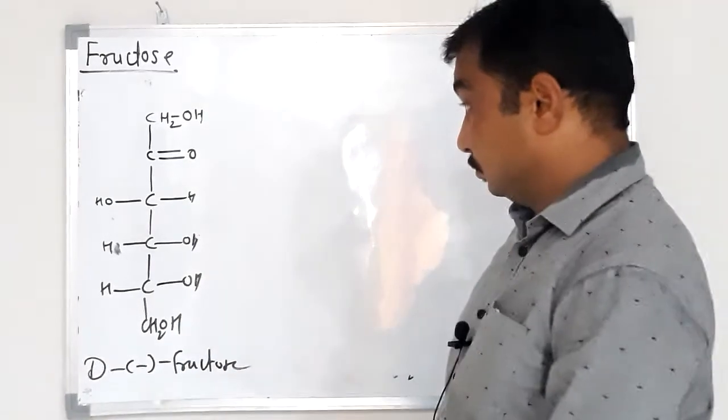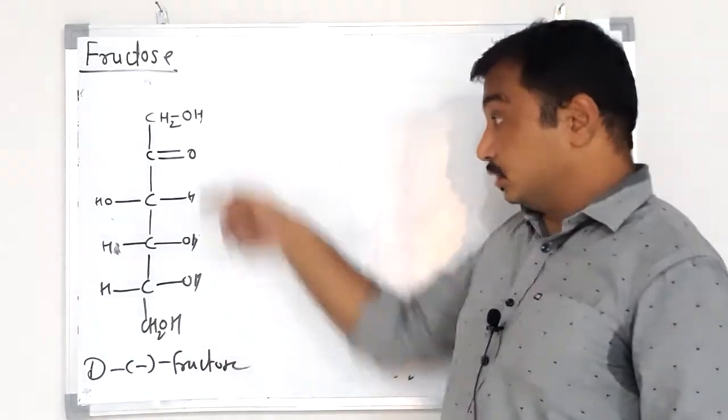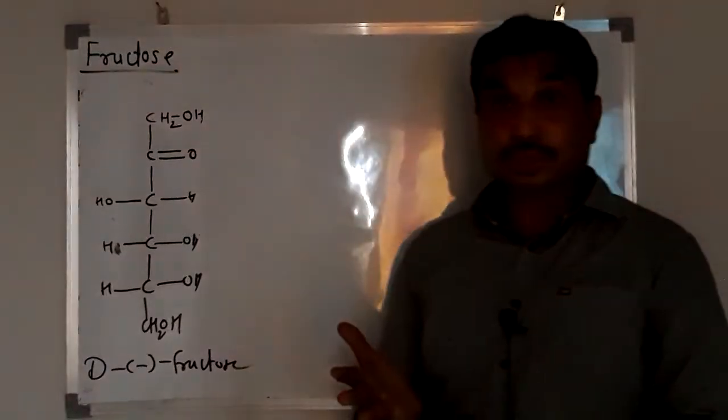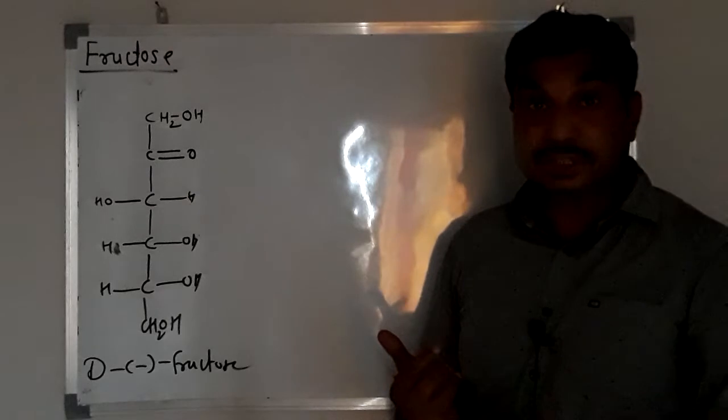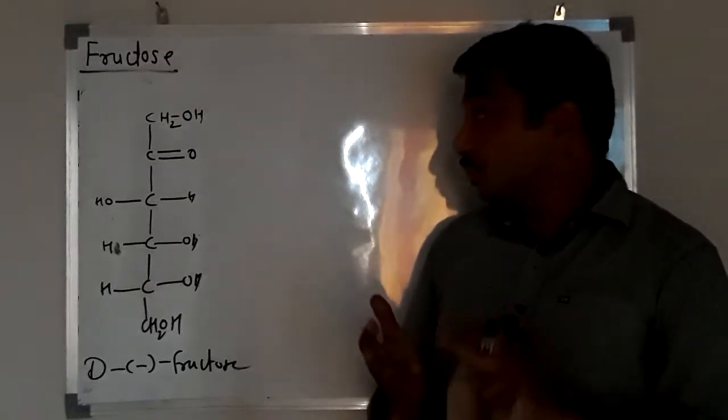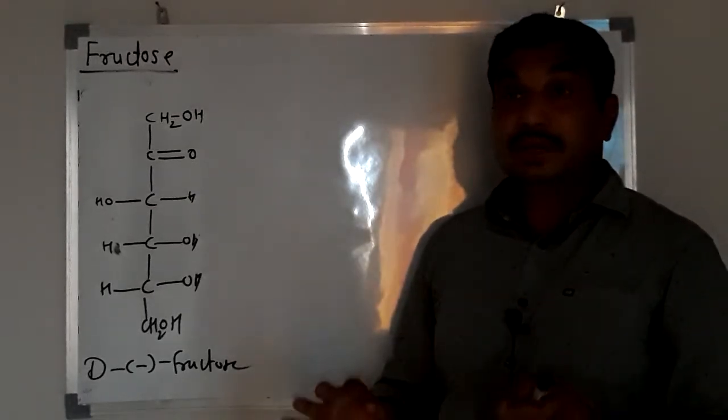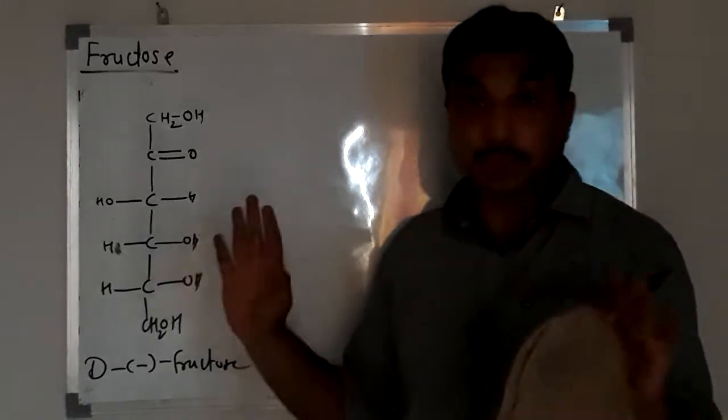Okay. So what is the difference between glucose and fructose? Glucose is pentahydroxyaldehyde and fructose is pentahydroxyketone. Okay.